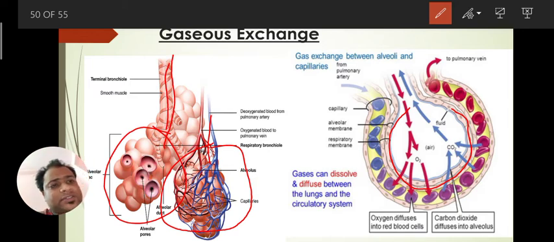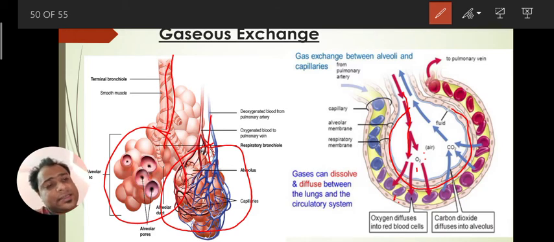Whenever the oxygen comes here, through the red arrow, the alveolus starts inflating. After that they change their shape and start expanding. After the exchange, the gases go inside the blood capillaries. Inside the cell, through aerobic respiration, this oxygen converts into carbon dioxide.